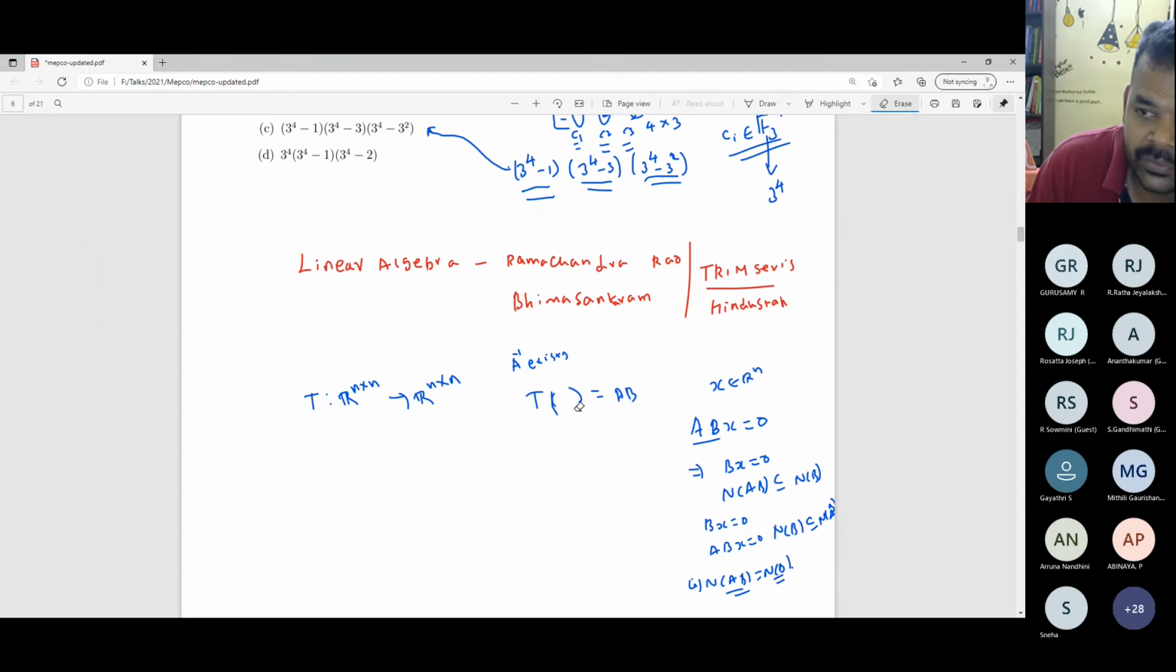If B is a matrix of rank R, then the image of this matrix B under this map T also has the same rank. That you can say.